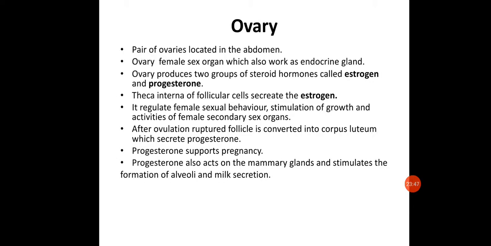Next, the sex organ in the case of female, the gland which is basically responsible for gametogenesis in the female, is called the ovary. So the pair of ovaries is located in the abdomen in the case of females. Now the ovary is again a primary sex organ which works as an endocrine gland as well. So ovaries also have a dual function similar to the testis, where they function as a primary sex organ as well as an endocrine gland.